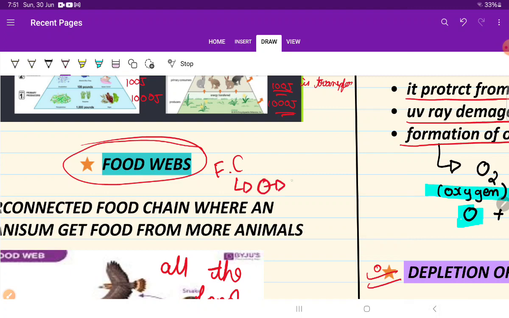Plant is eaten by only this animal, and that animal will be eaten by a particular third trophic level animal. Okay, while in food web, for example, the first trophic level animal can eat the third trophic level animal also. In food web, not in food chain. So that is the main difference over here.